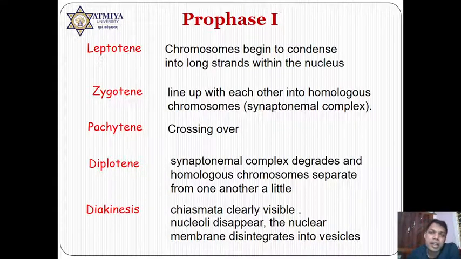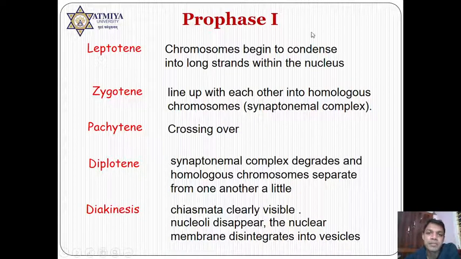Number one, meiosis 1. I'll start with meiosis 1, which is different, and you have to mainly focus on meiosis 1 only. In meiosis 1, the first phase is prophase 1, which is divided into 5 different phases: leptotene, zygotene, pachytene, diplotene, and diakinesis.